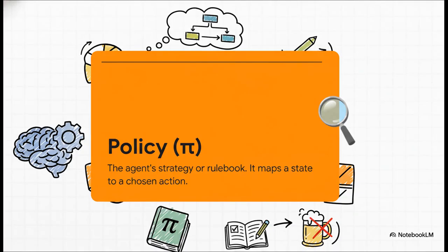Now, this leads to a new concept, the policy. A policy, you'll see it written as the Greek letter pi, is just the agent's strategy. It's the rule book. It's the plan that tells the AI what to do in any given state. So a studious policy would be a simple rule book that says, hey, when you're in class 3, you always choose to study. No pub for you.